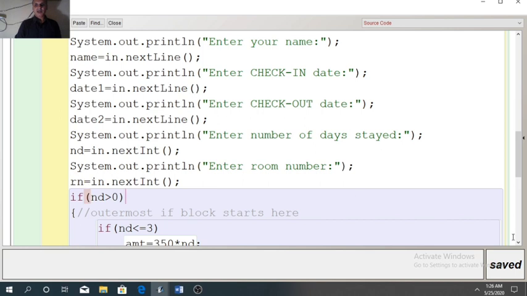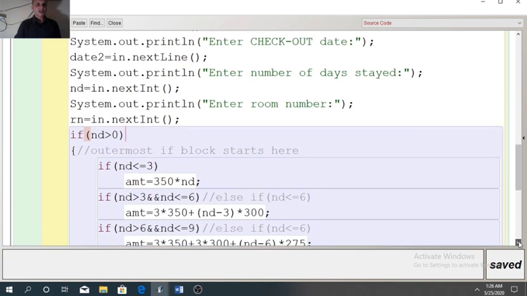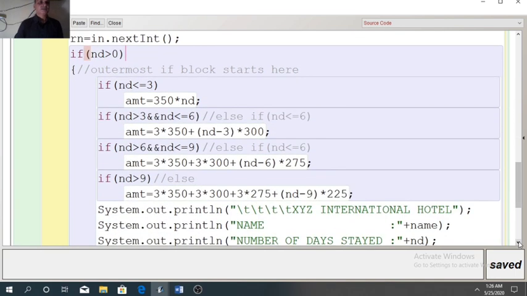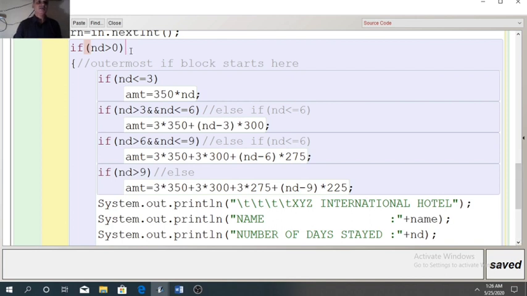So after taking all the inputs, we will start the condition for checking the validity, whether the input is correct or not. If nd is greater than 0. Whenever you go to a hotel, what is the validity of number of days? You cannot stay in a hotel for 0 days or negative days. So your valid input is a positive number of days.